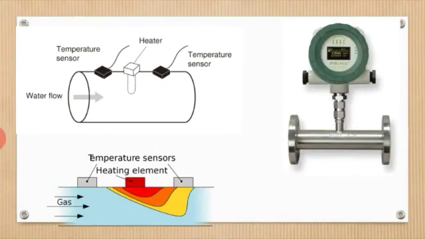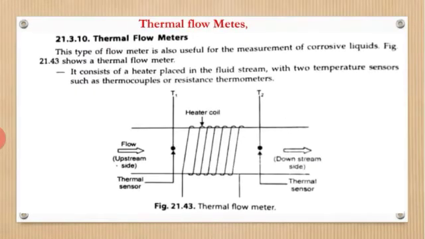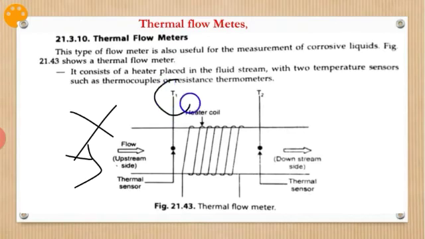Okay, so consider the working; I will explain here. Under no flow condition, which means no liquid is flowing, the temperatures T1 and T2 of the sensors will be the same, and the differential signal measured on the detector will be 0.